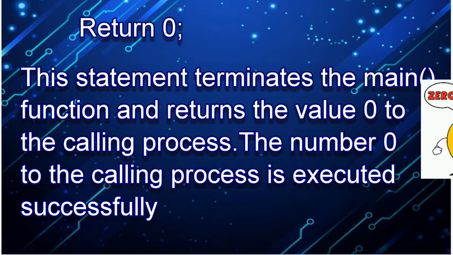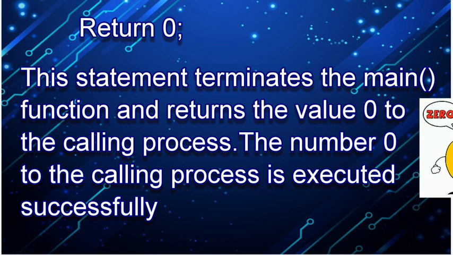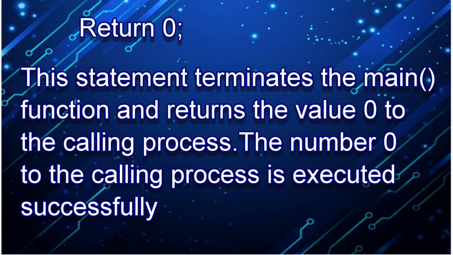What 0 means over here is that the program has successfully executed, and any other number indicates that the program has failed. It means all of the content that we have included in the main function has been executed, and it is now returning the value 0. That means the whole execution of the program has been done completely well, and the program is ready to exit from the curly braces. That is the purpose of using return 0.